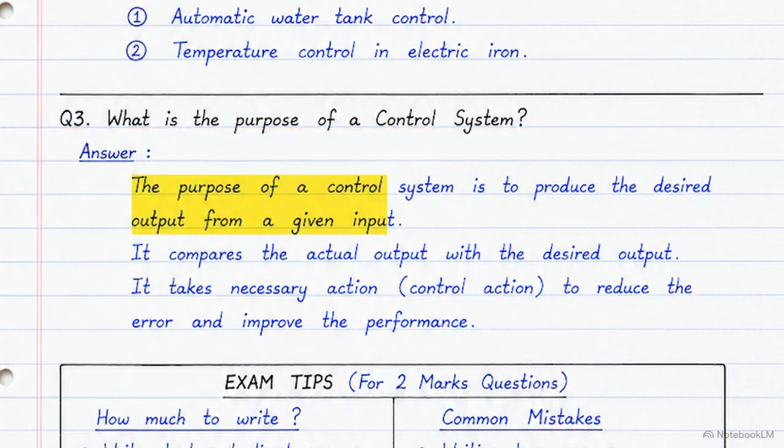The answer is broken into 3 distinct phases. First, producing the desired output. Second, comparing actual output with desired output. And third, taking corrective action to reduce error.